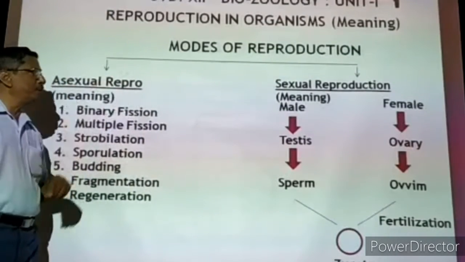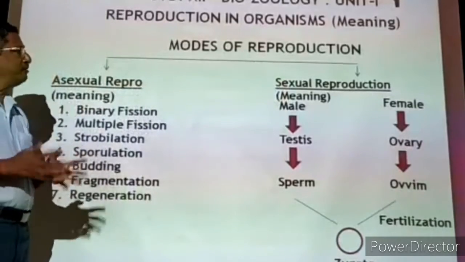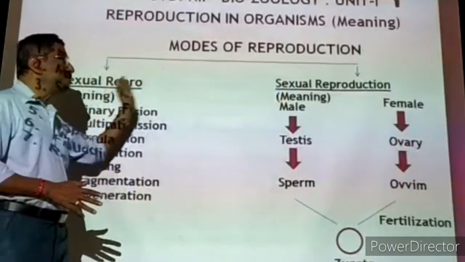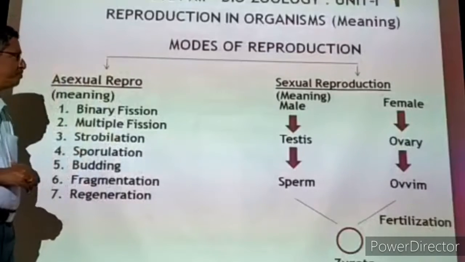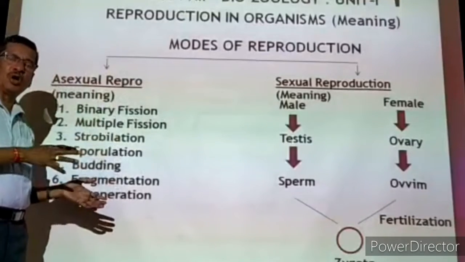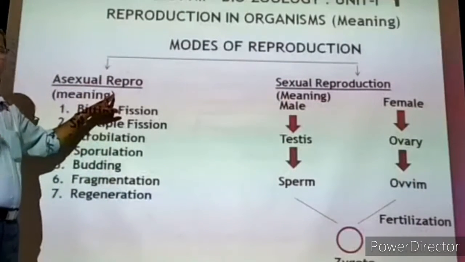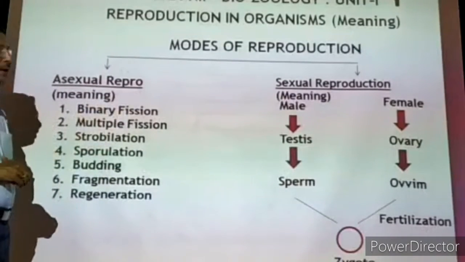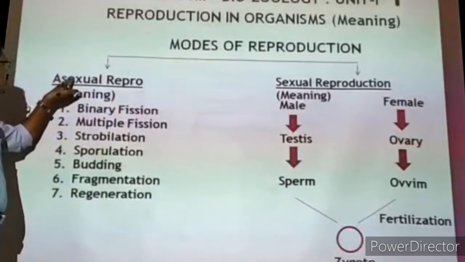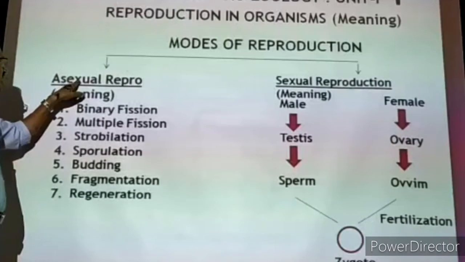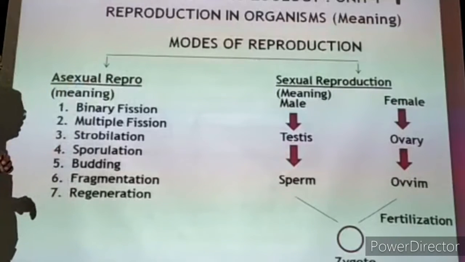So in animals, there are two major types of reproduction. First one is asexual reproduction. The second one is sexual reproduction. First we have to know the difference between asexual reproduction and sexual reproduction. In asexual reproduction, the organisms, whether it is a microorganism or a huge animal, whatever the animal may be, are not using the reproductive organs for reproduction. That is actually the meaning. Sexual means using the reproductive organs. Asexual means not using the reproductive organs.